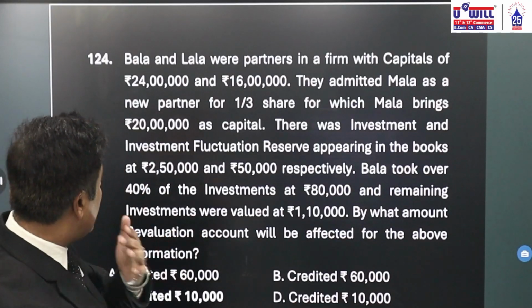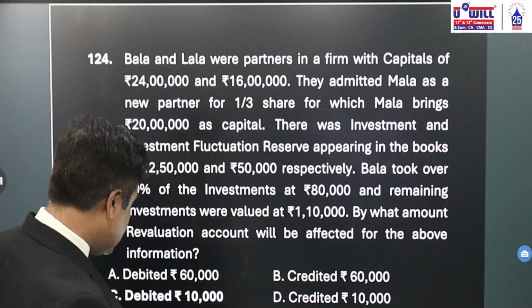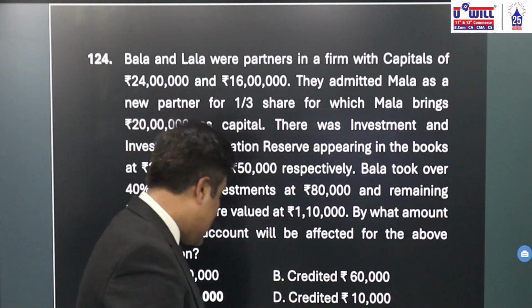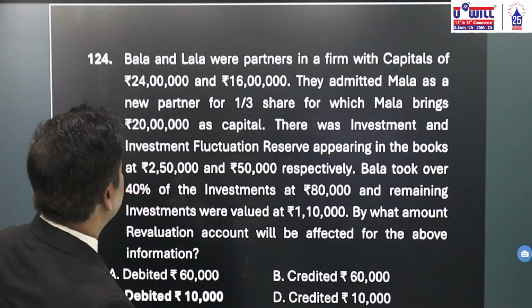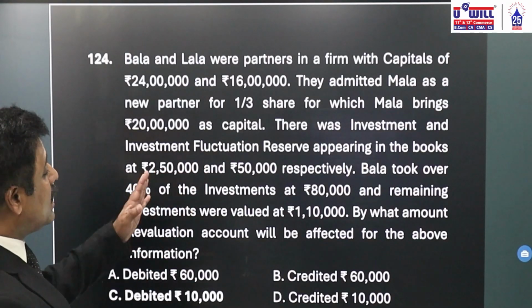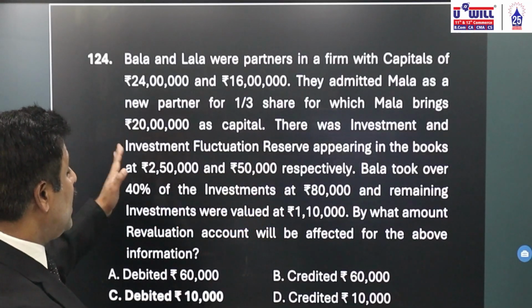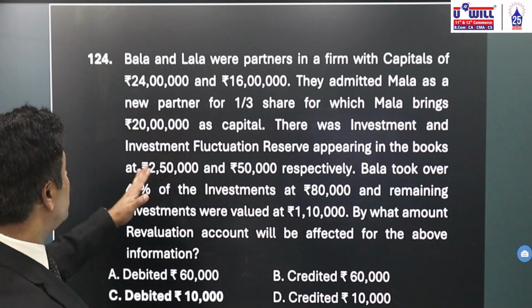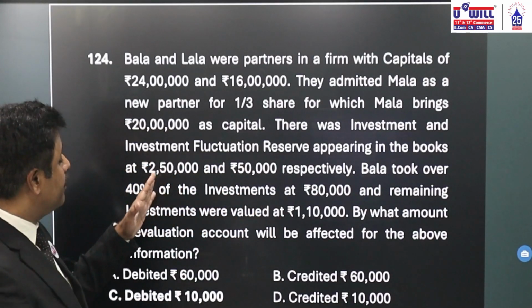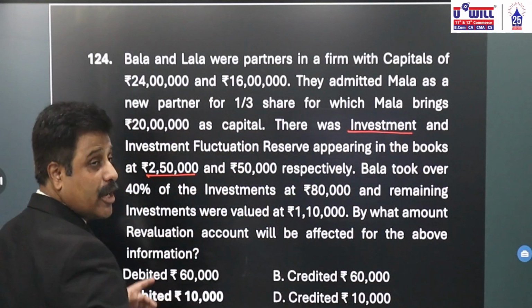Bala and Lala were partners in a firm with capitals of rupees 24 lakhs and 16 lakhs. They admitted Mala as a new partner for 1/3 share, for which Mala brings rupees 20 lakhs as capital. There was investment and investment fluctuation reserve appearing in the books at rupees 2,50,000. So investment is 2,50,000. Here also I think there is some mistake.